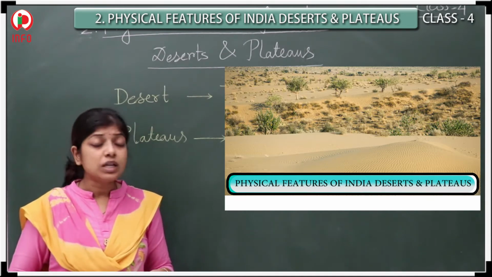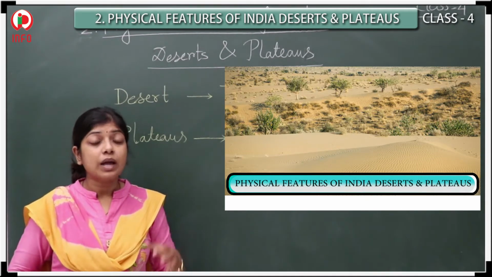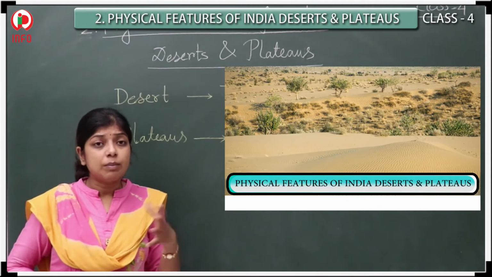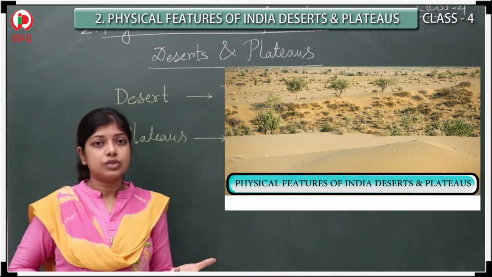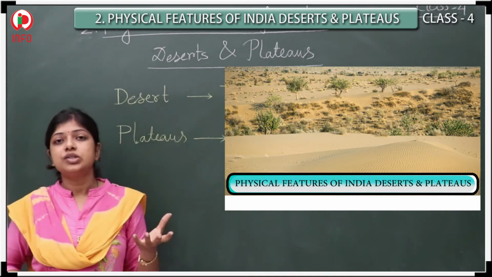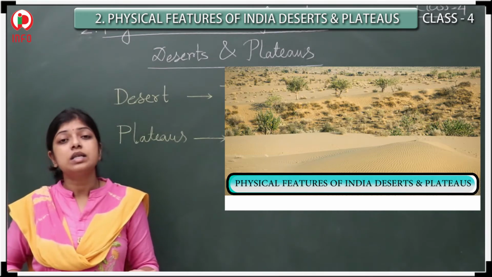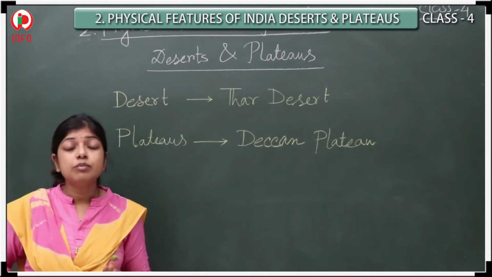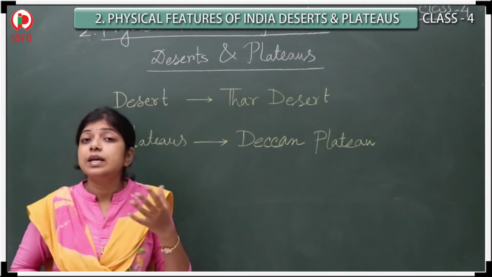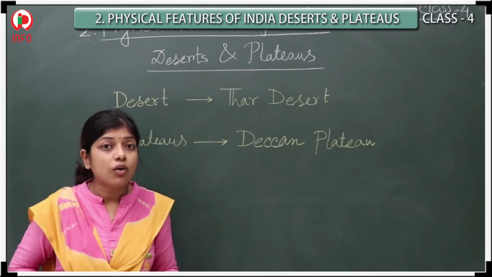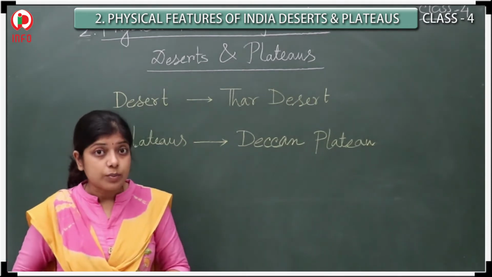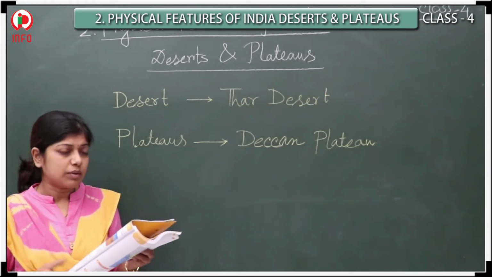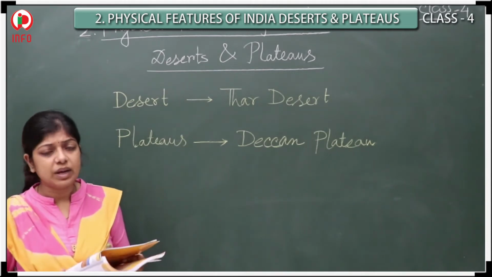Yes, shrubs means a tree or plant which has few leaves, but should be in bushy shape, and does not have a very strong stem. The stem should not be very strong, like a trunk. So they are called shrubs. Yes, these shrub type plants are not cultivated, they grow by themselves.